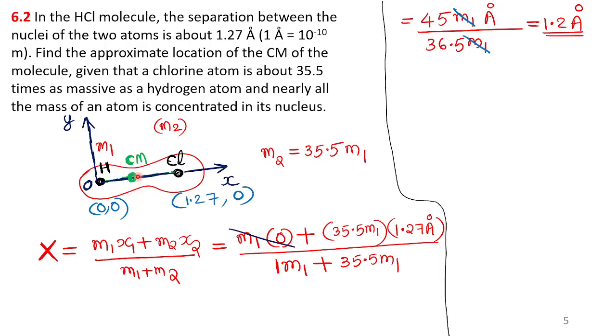Clearly the y coordinate is 0, but I will show you using the formula.